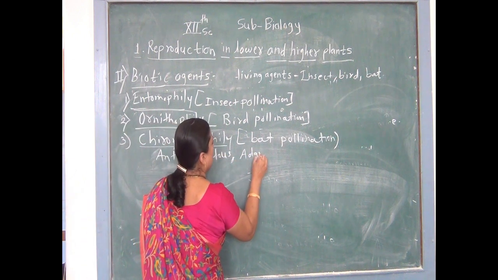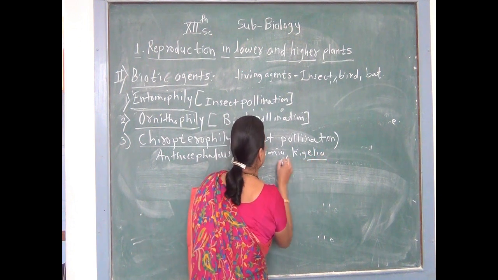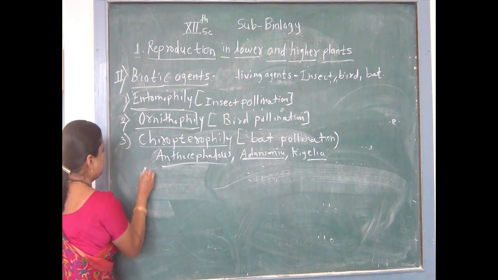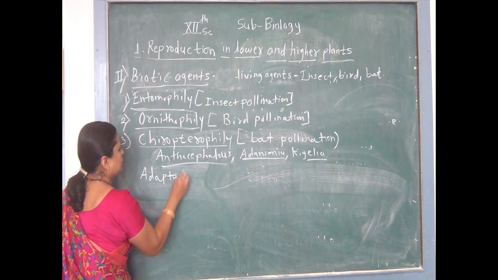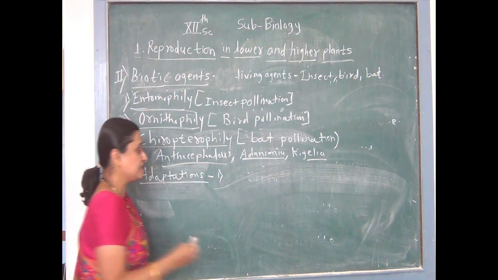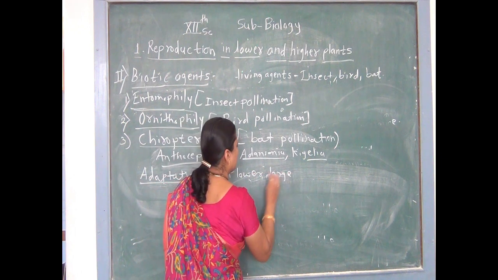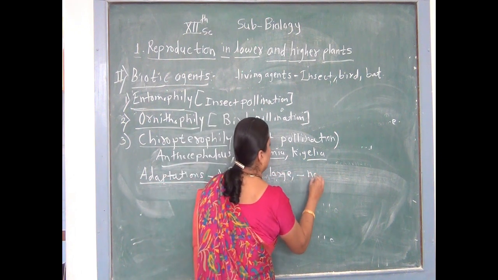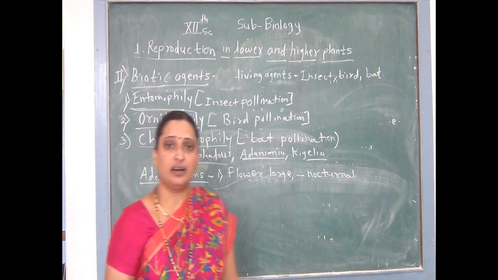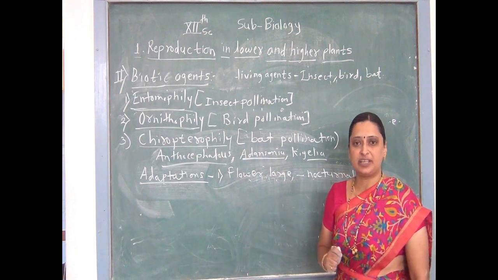Then Adansonia and Kigelia. These are the specific plants which carry out bat pollination. What are the adaptations which are present in the chiropterophilous flower? First one is the flower is very large, they are stout in nature, and flowers are nocturnal. What is nocturnal? Such flowers open during the night because the bats are active during the night. Therefore, such flowers are active during the night.